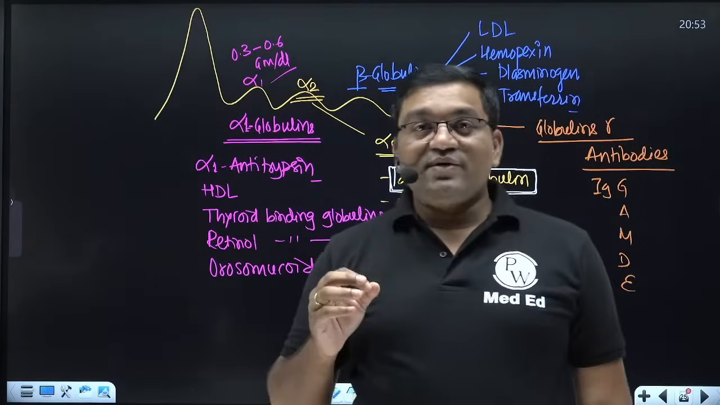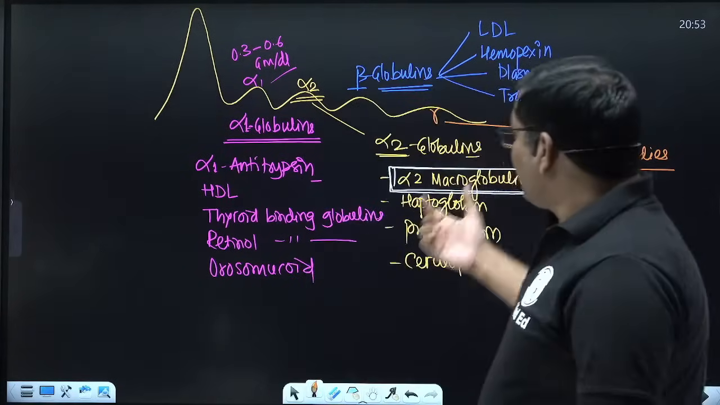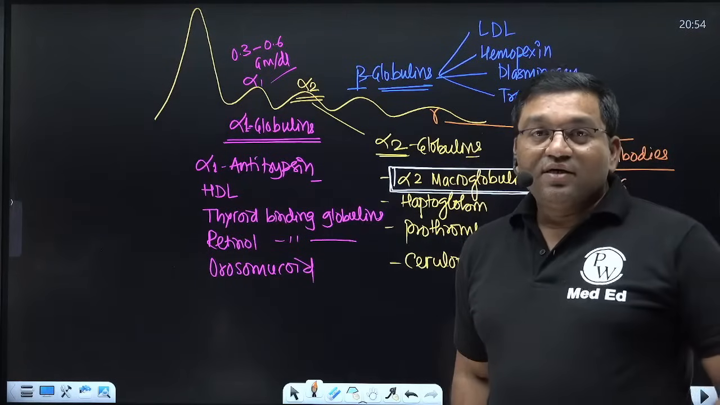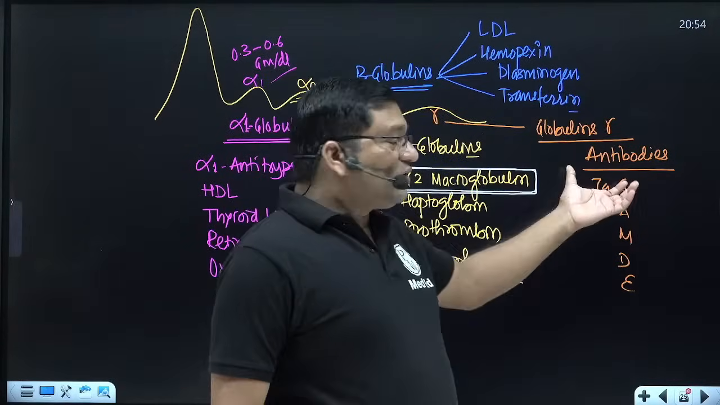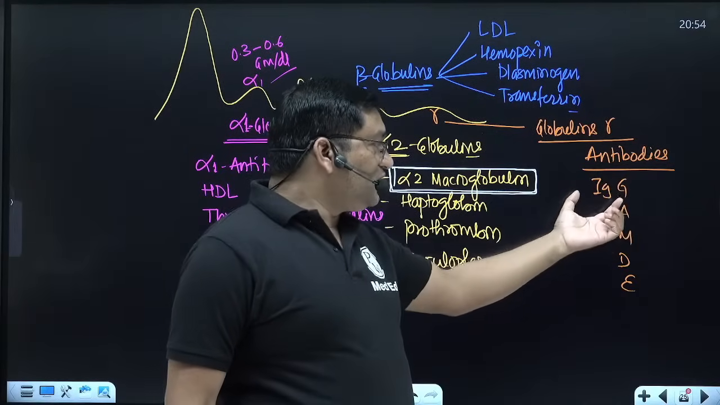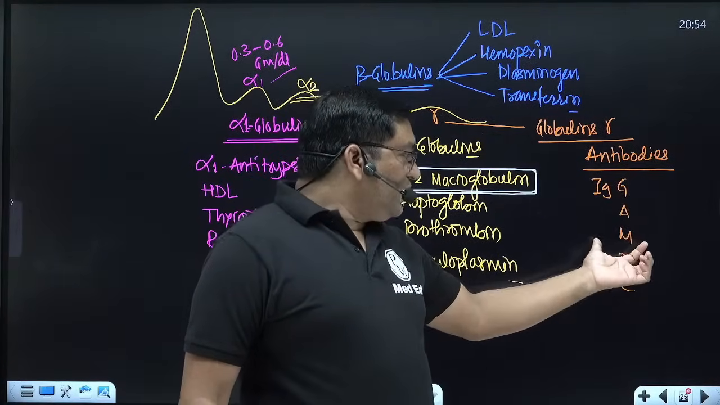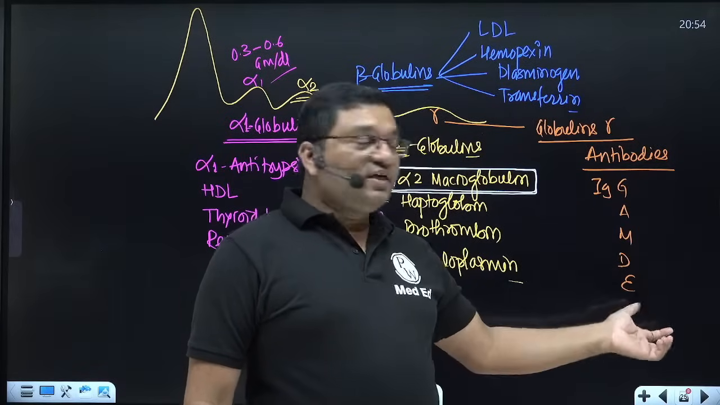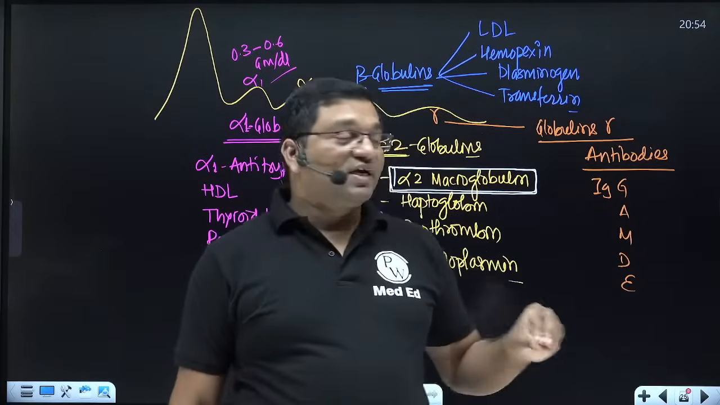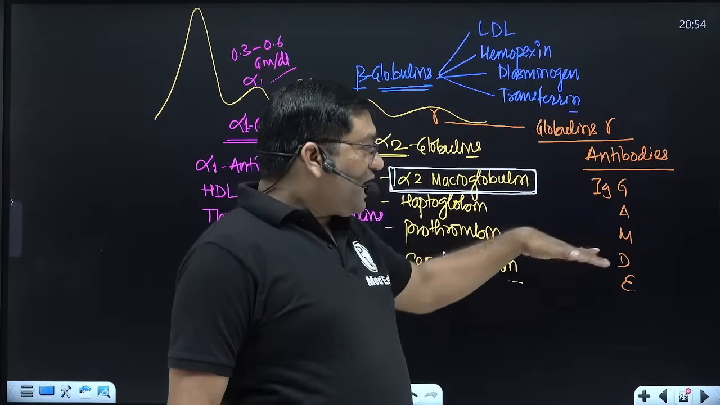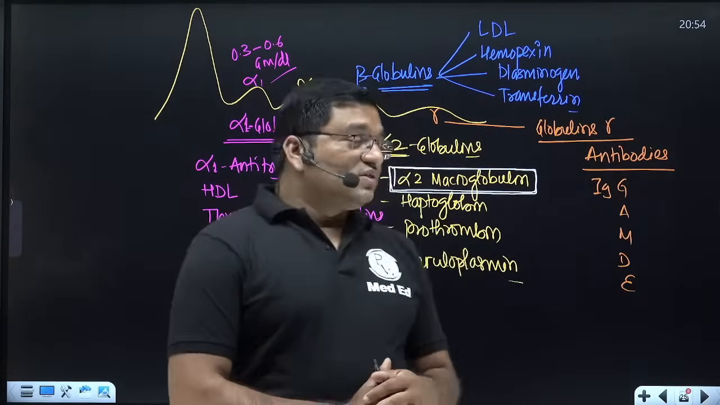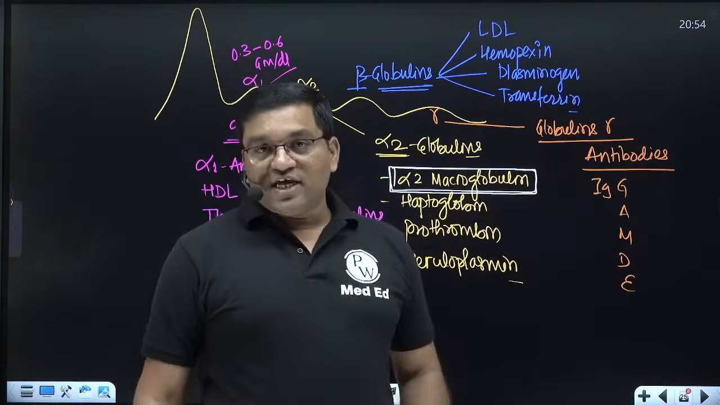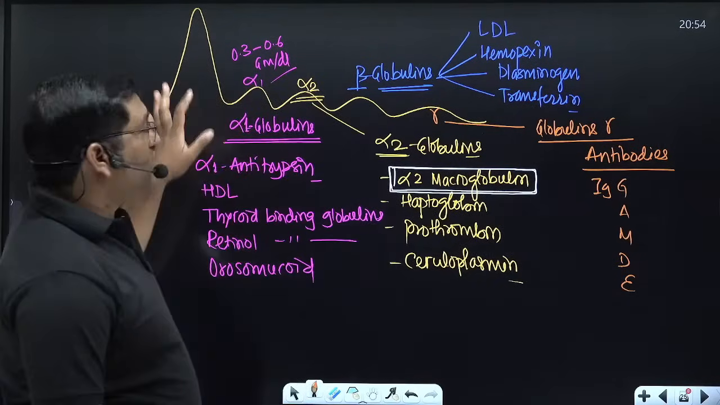They are produced by the plasma cells in response to antigen. They are also known as antibodies. Immunoglobulin G, immunoglobulin A, immunoglobulin M, immunoglobulin D, and E. Depending upon the heavy chain type, they are classified into G, A, M, D, E. These are the various types of immunoglobulins. So these are the antibodies, gamma globulin. So this is how plasma proteins are classified.